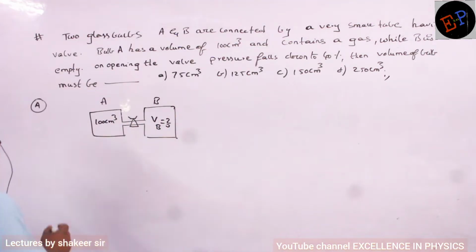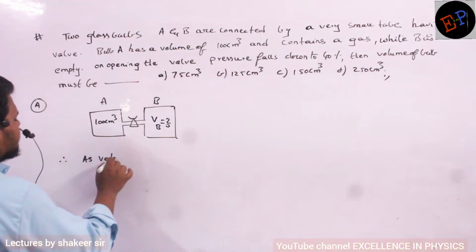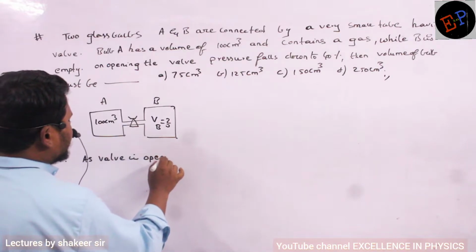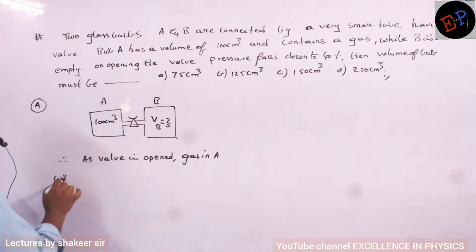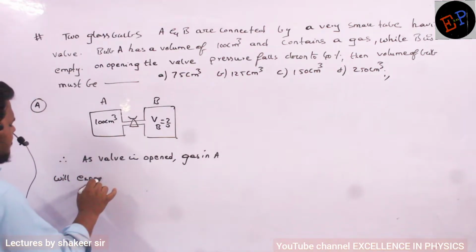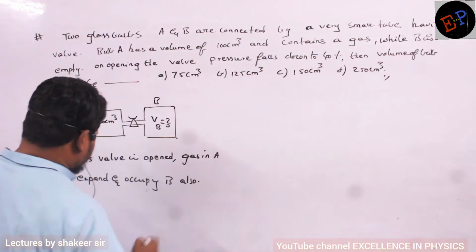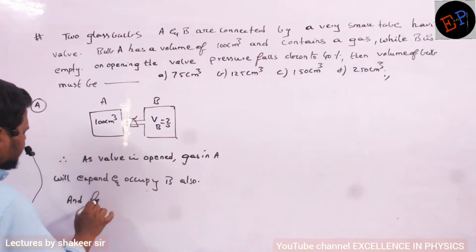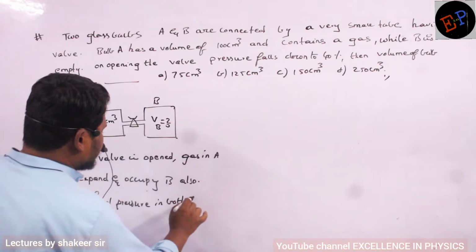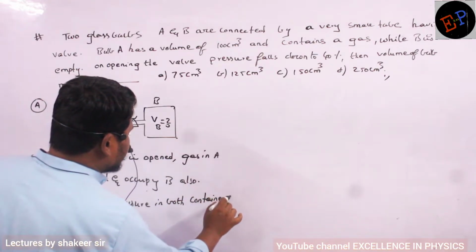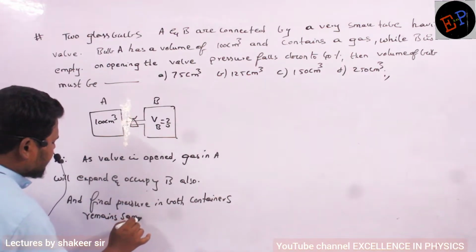Now see. Therefore, what is the note point we have to write? As the valve is opened, the gas in A will expand and occupy B also, and the final pressure in both containers remains the same. Why does the pressure remain the same?